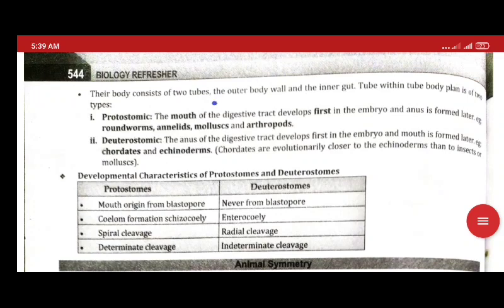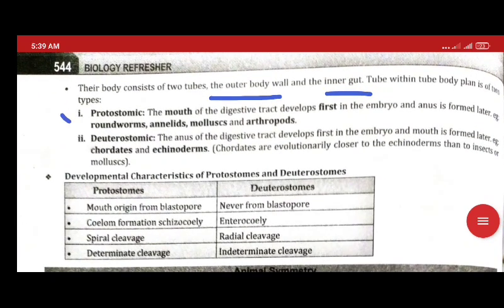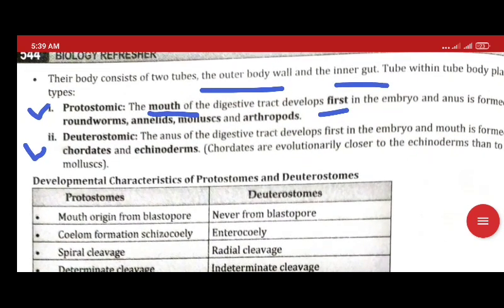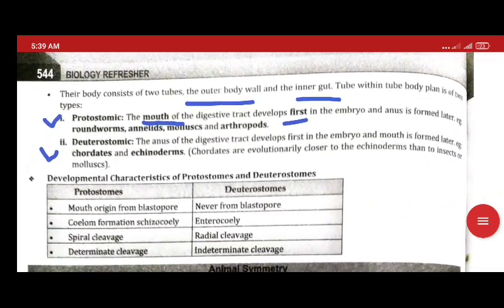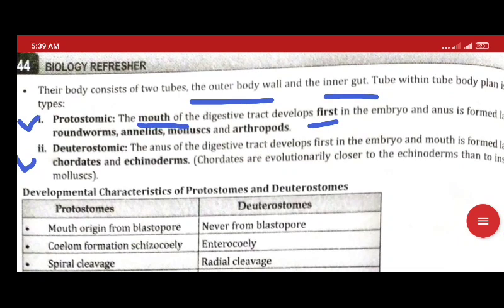The tube within tube body plan has an outer body wall and an inner gut. It is of two types, protostomic and deuterostomic. In protostomic, the first formed from the embryo is the mouth, and this is found in all invertebrate phyla except Echinodermata.